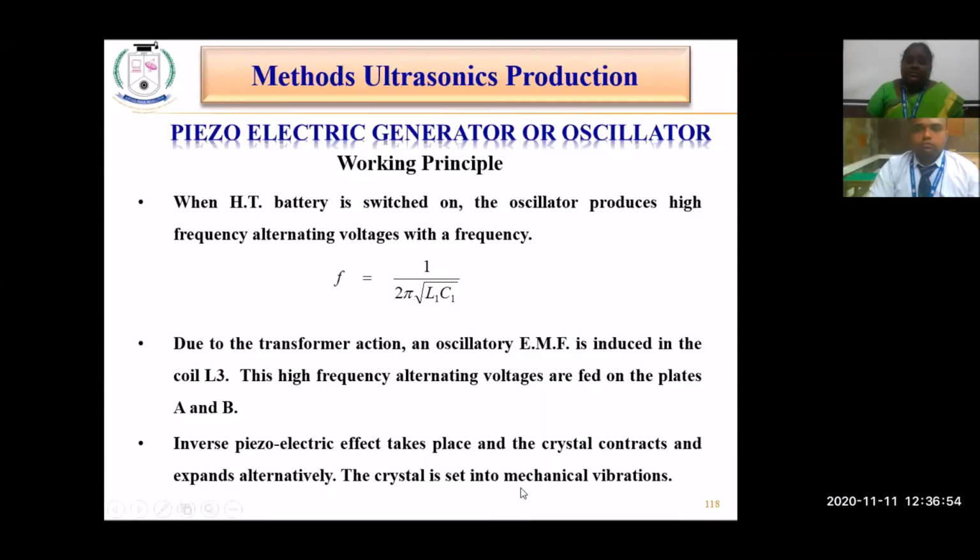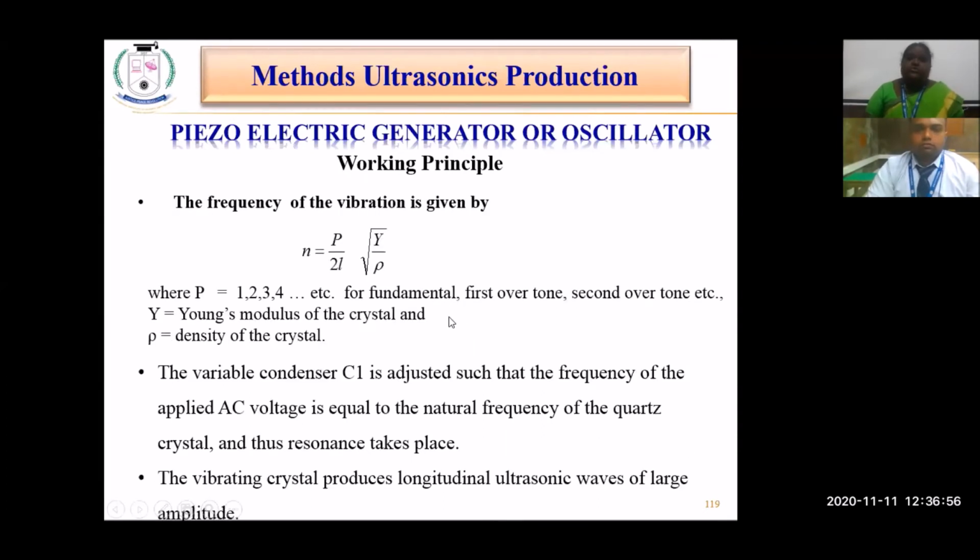This crystal is set to mechanical vibrations. The frequency of vibration is given by n equal to p by 2l into square root of Y by rho, where p is the fundamental, the first overtone frequency of the oscillator. It can take any of the values 1, 2, 3, 4, etc., up to whatever the tone frequency that we are setting in the oscillator.